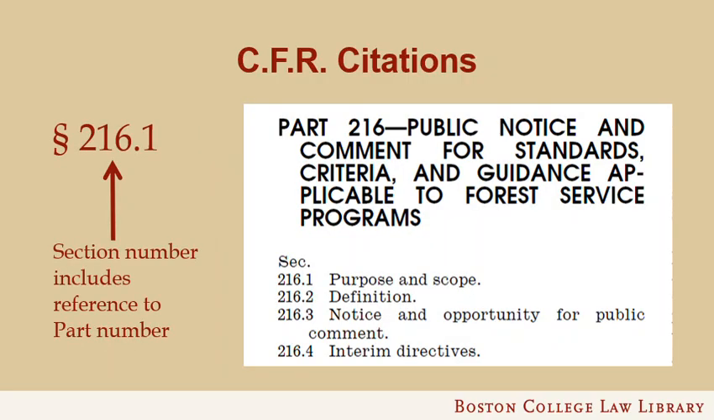The CFR part is the equivalent to the chapter in the U.S. Code. It's a collection of related regulations that should be checked to make sure you are reading the regulation in context. For example, a CFR part might start with a section entitled Purpose and Scope, or Definitions, which would be helpful to consult to fully understand other sections in that part. The part number appears in a CFR section to the left of the dot, making it easy to tell when sections are part of the same part.